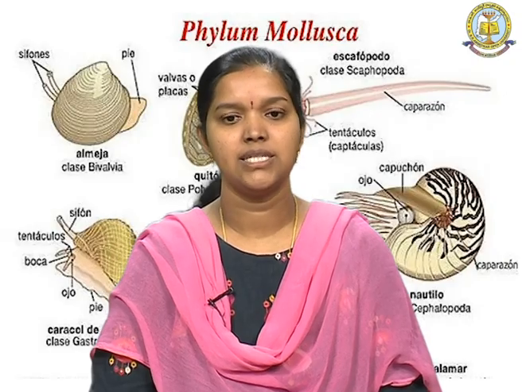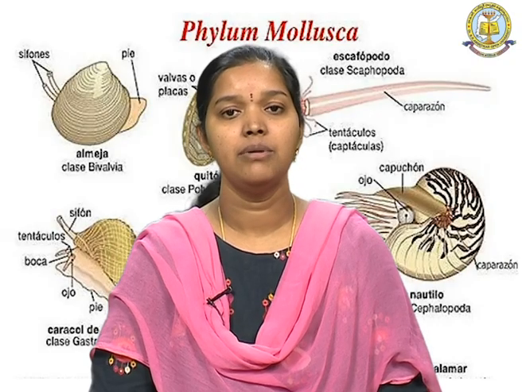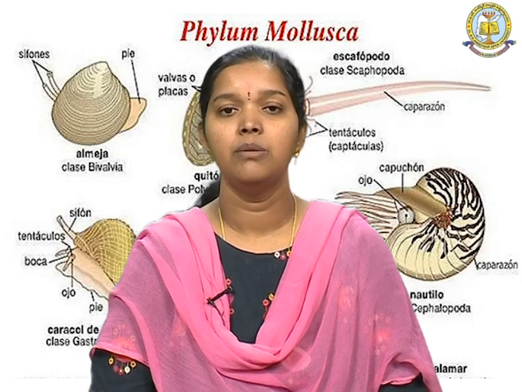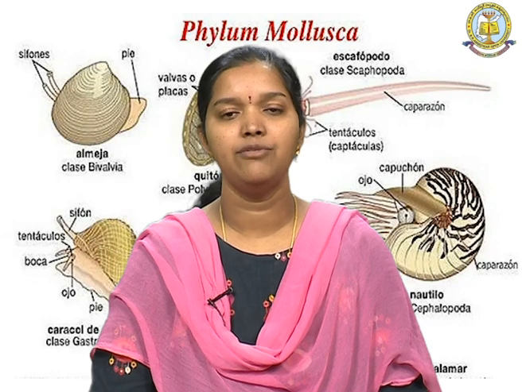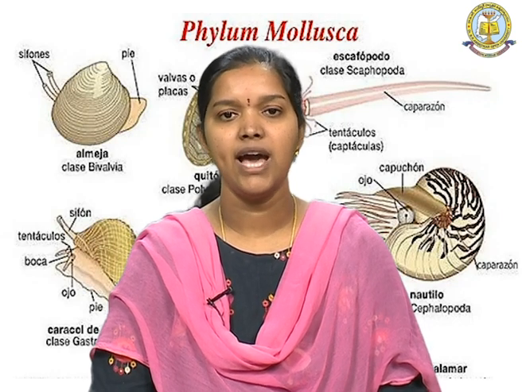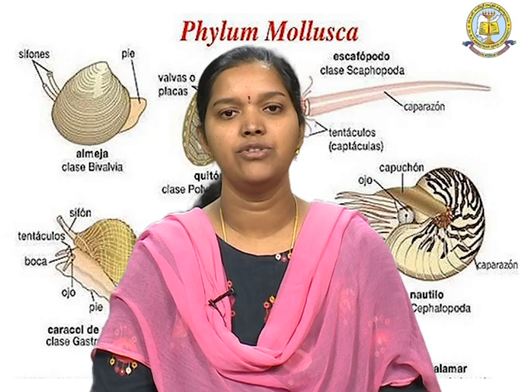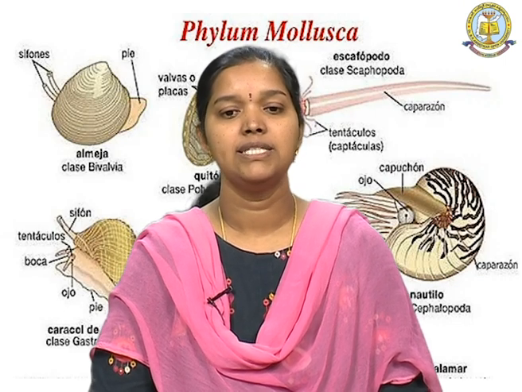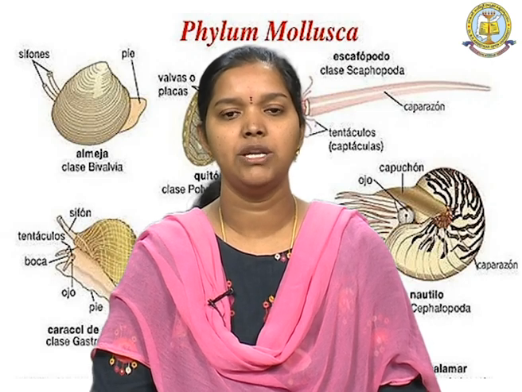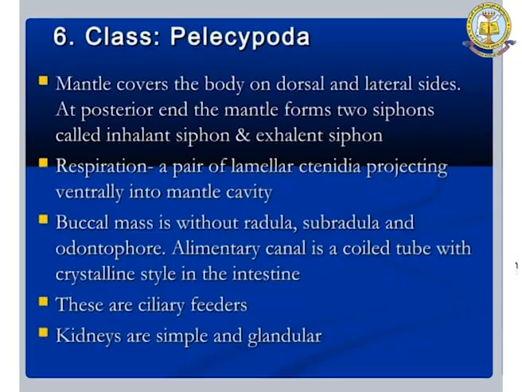And the sexes are separate, and some are hermaphrodites, that means organisms having both male and female reproductive organs in the same organism. A single pair of gonads is present, and gonoducts open into the mantle cavity, and the mantle covers the body on the dorsal and lateral sides.